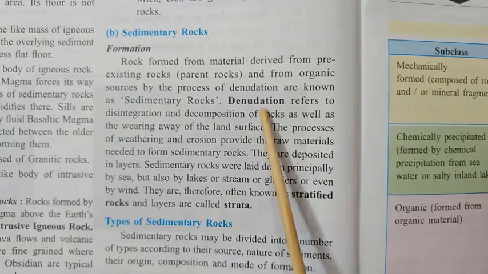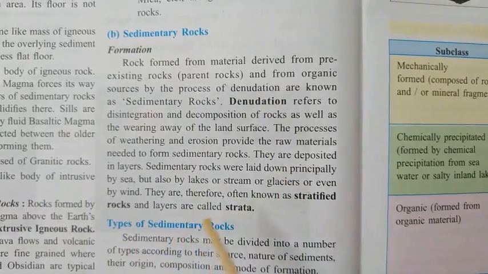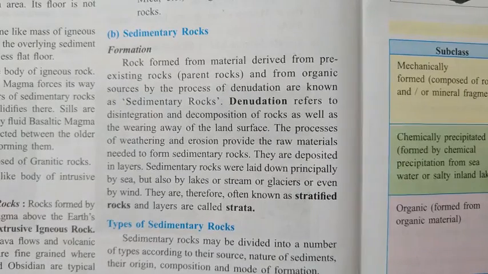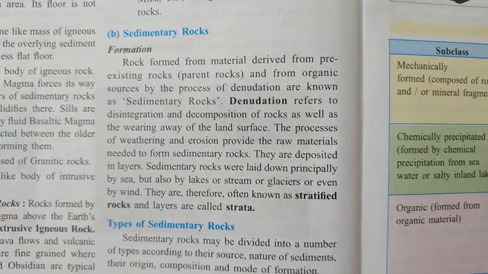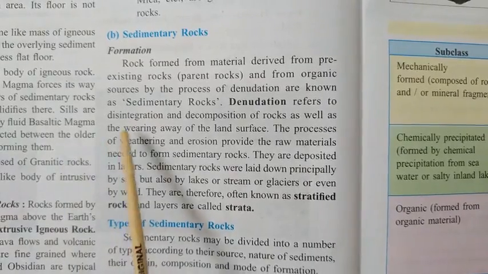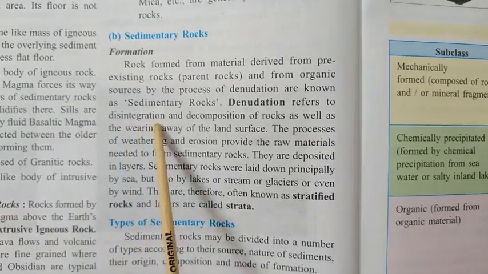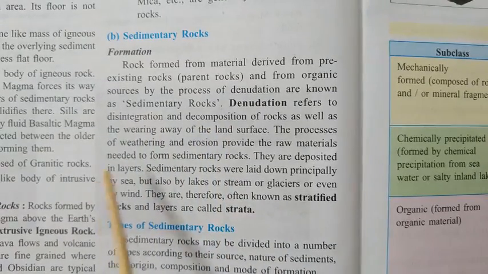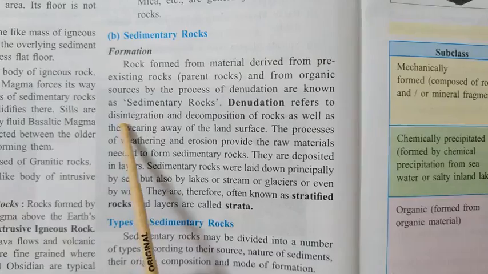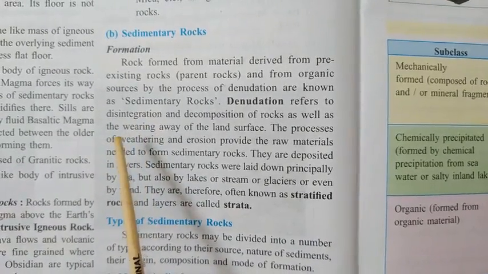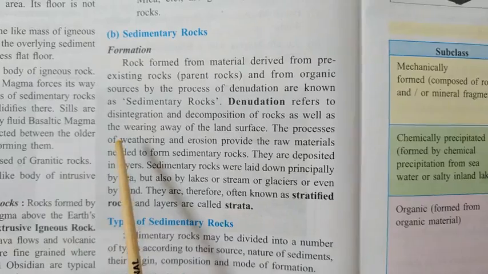They are weathering and erosion. Now this weathering and erosion usually takes place by two processes. These two processes are called disintegration and decomposition. So first of all, let's see the meaning of disintegration. The word disintegration means it is a mechanical process.